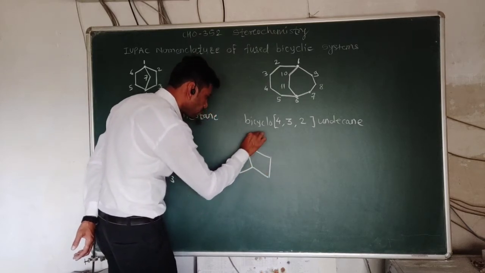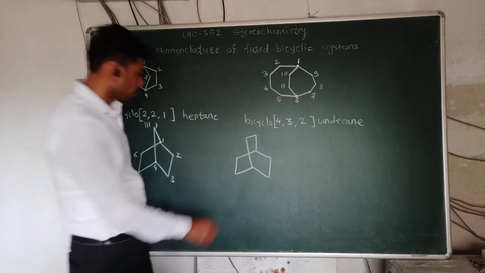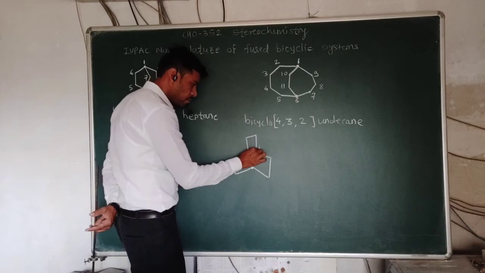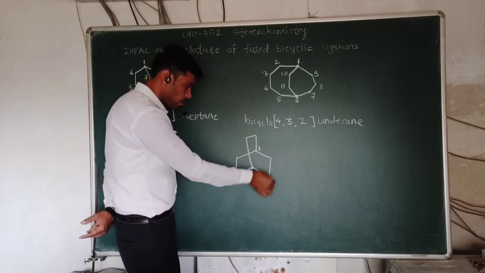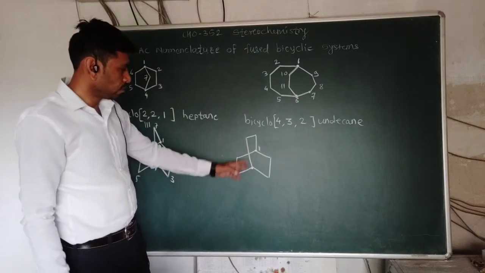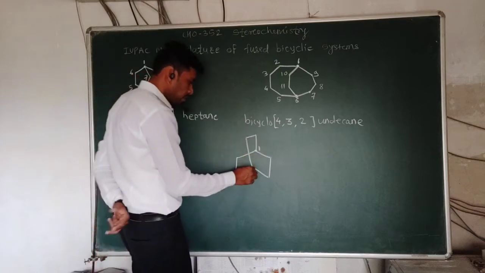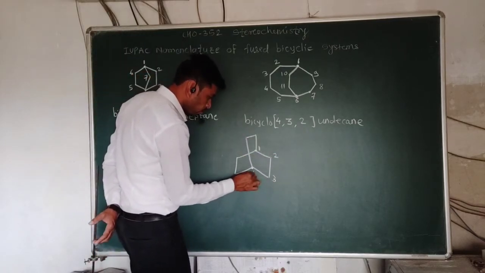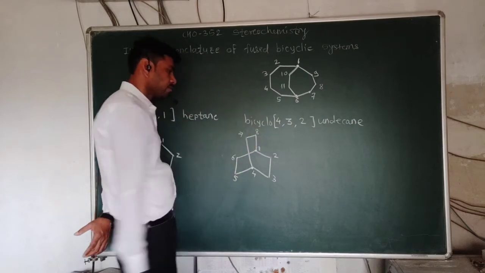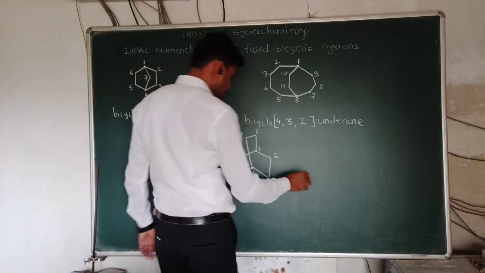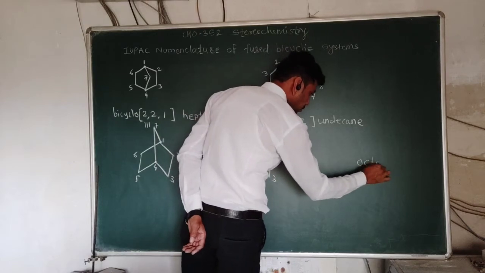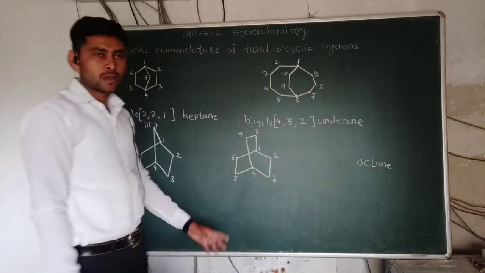Now see another compound. Let's understand the nomenclature of another compound. These are bridge carbon atoms. So start numbering from the bridge carbon atom 1. You can number from here or anti-clockwise, because this is a totally symmetrical molecule. All bridge carbons contain 2 carbon atoms between them. So 1, 2, 3, 4, 5, 6, 7 and 8. While naming this compound, we write a total of 8 carbon atoms. 8 carbon atoms means it is octane.